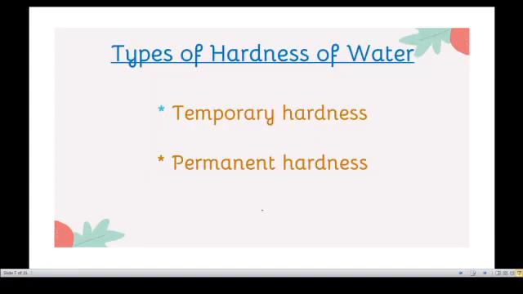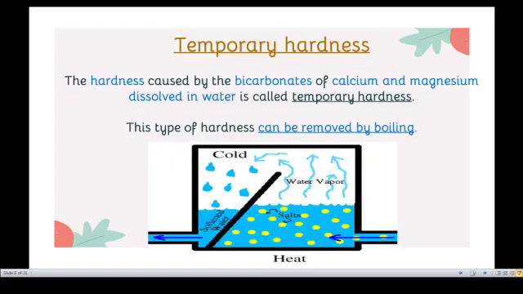And then students, there are two types of hardness of water. Today we are seeing only the hardness of water. One is temporary hardness and another one is permanent hardness. What is temporary hardness?